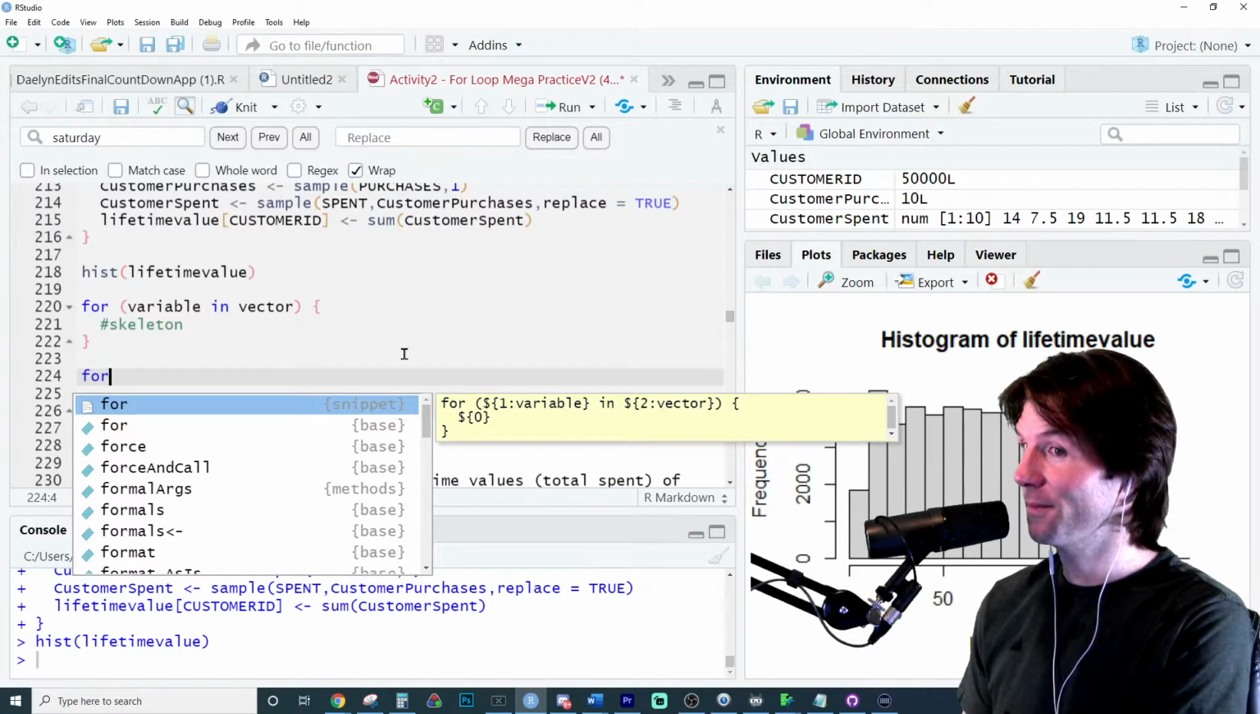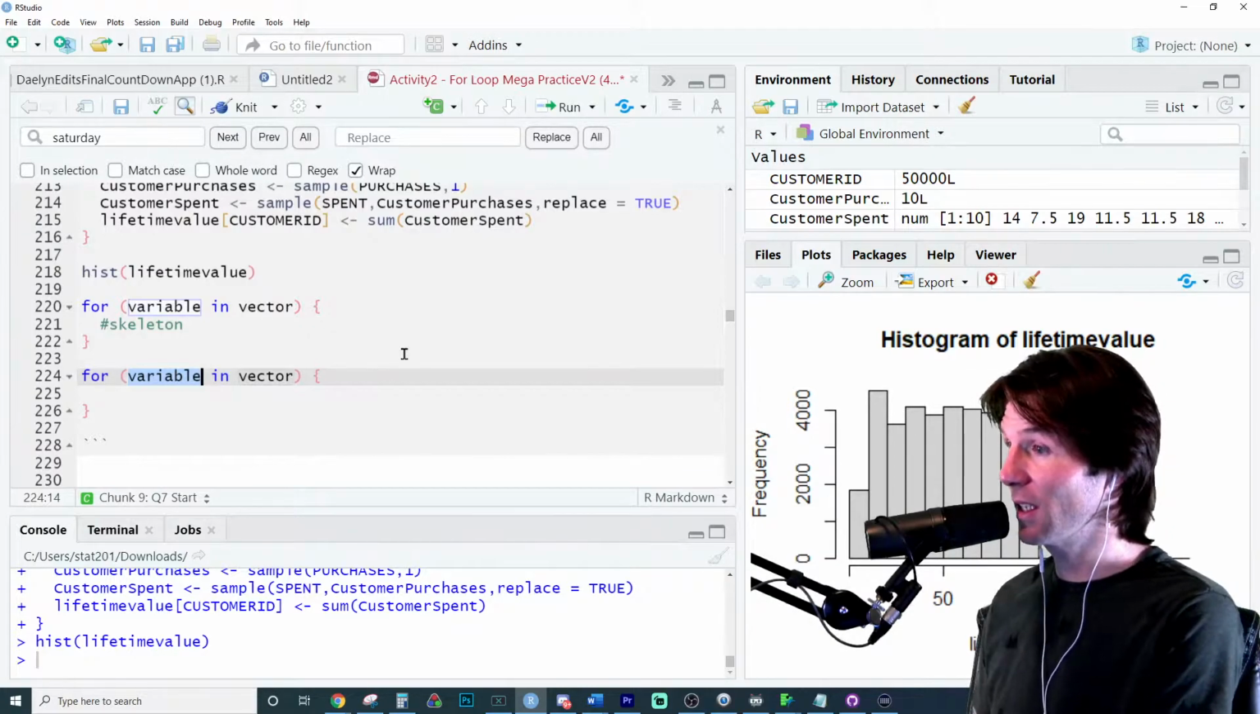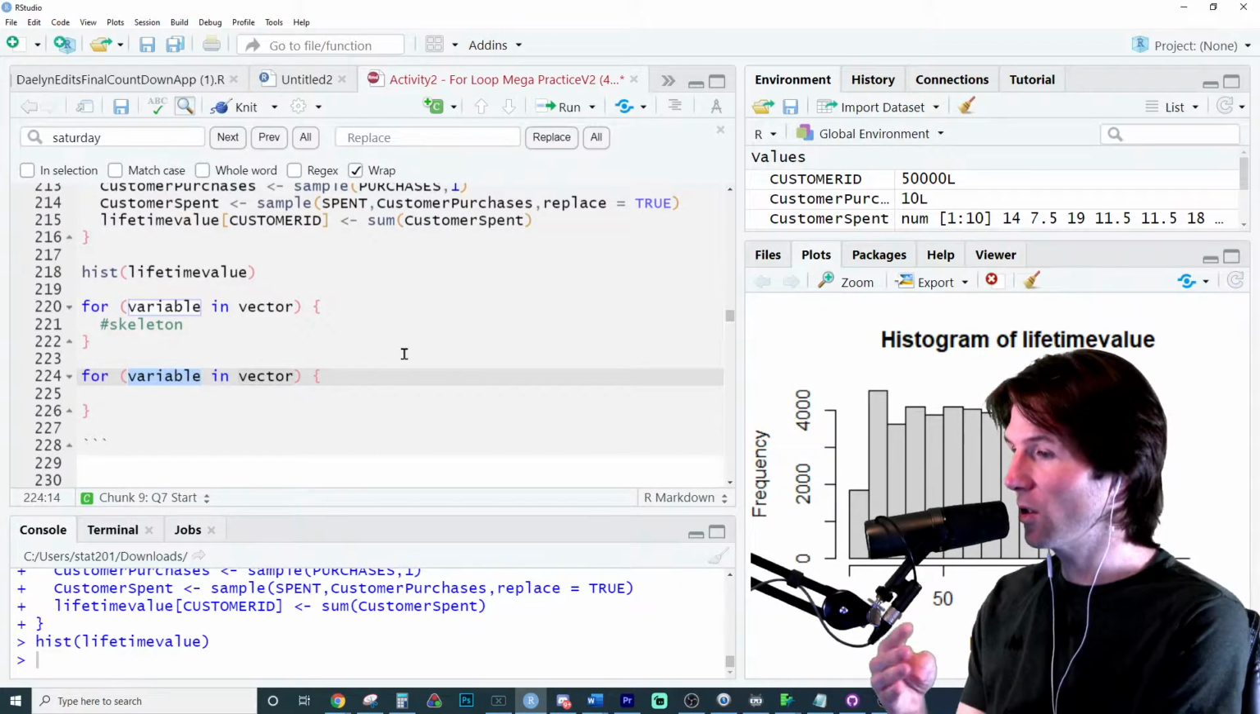I think I should hit enter. So now what we would do is create a skeleton. A skeleton, let's create it by just doing a static thing.